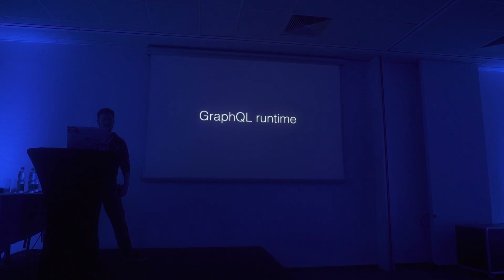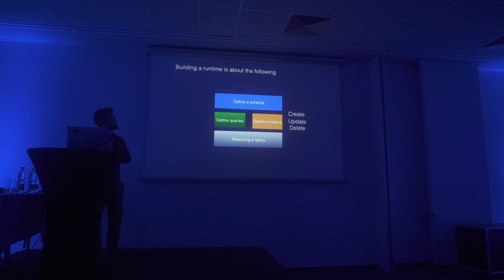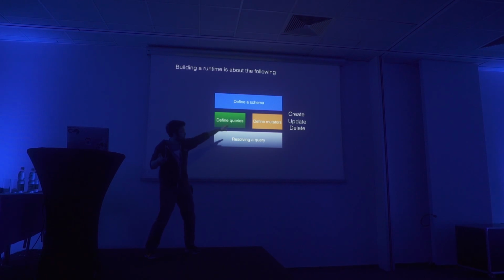So, GraphQL runtime. Now we're talking code. Now we're talking actually wrapping the API. But before we see some code, we need to remember what we're trying to do here. We're trying to define a schema, we're trying to define queries, mutators, which was create, update, delete, and we need to resolve the query. So when that query comes in, we're able to respond with something appropriate. Alright? And I believe it's time for code.